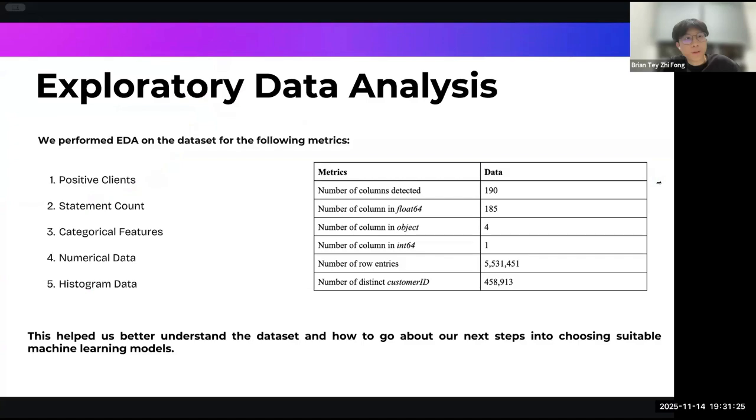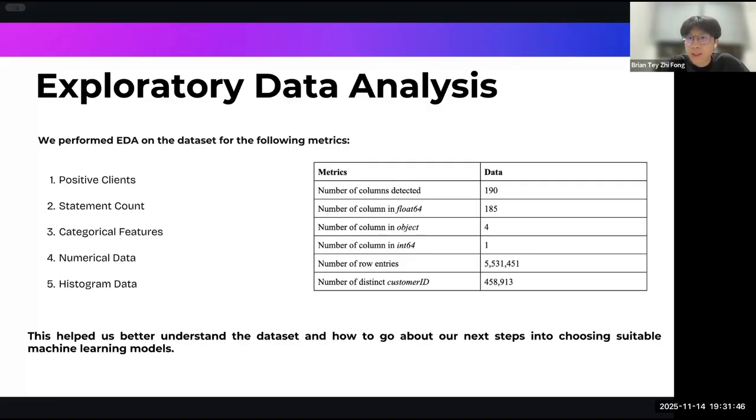All right, sure. First off, we made use of a Kaggle notebook to run the code for the Kaggle competition. Using Kaggle, we managed to perform EDA on our dataset. Here is a brief overview of the metrics that we used for the dataset, namely the positive clients, the statement count, the categorical features, the numerical data, as well as the histogram data.